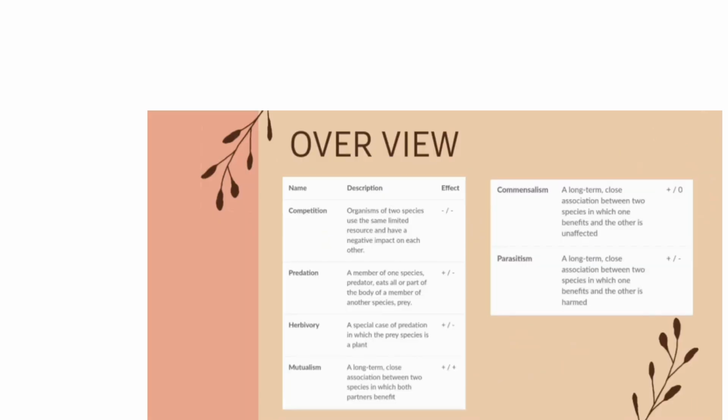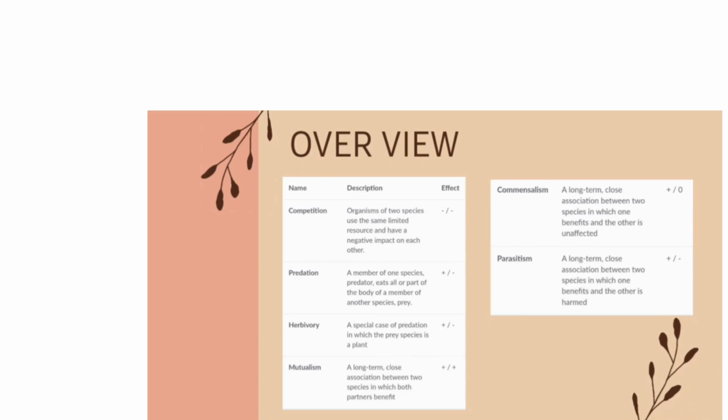This is an overview of the types of interspecific interaction. First, competition. As we said before, both species use the same limited resource and have a negative impact on each other. So it has a negative effect on both. Next, predation. In predation, one species, that is a predator, eats part or the full body of a living organism of another species, that is known as prey.